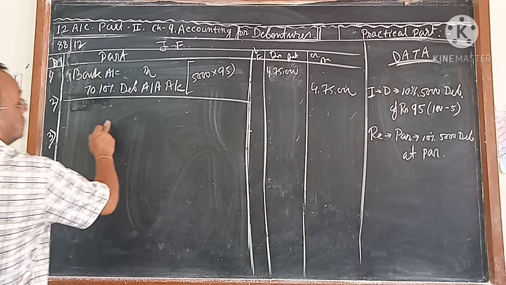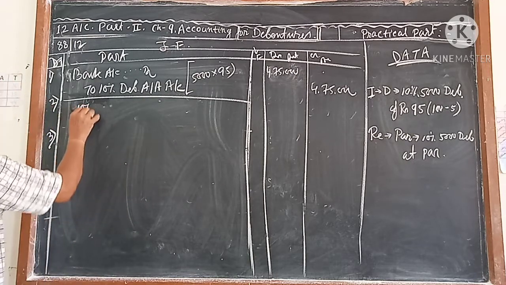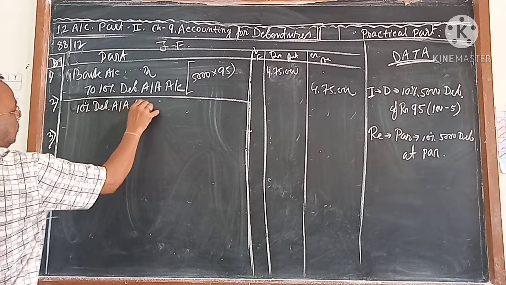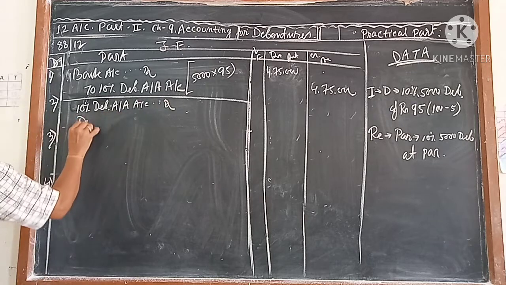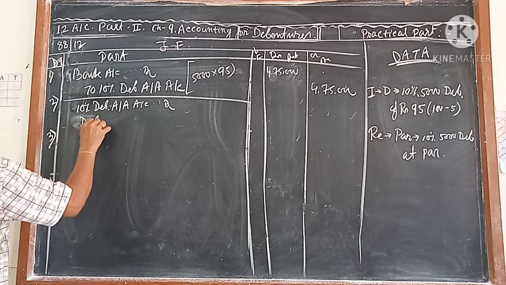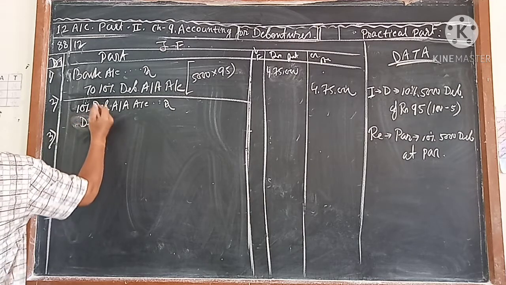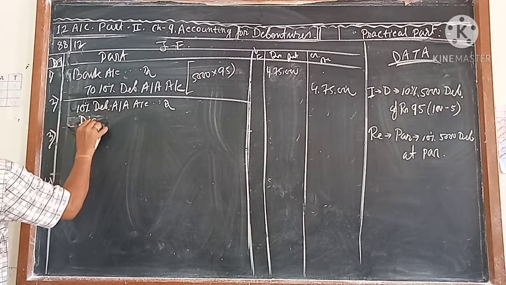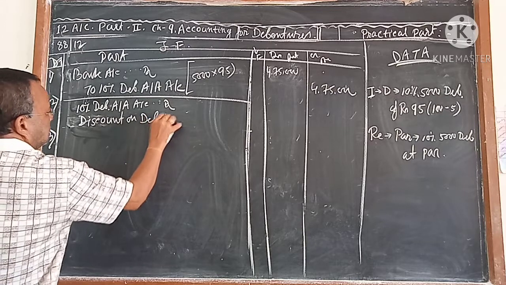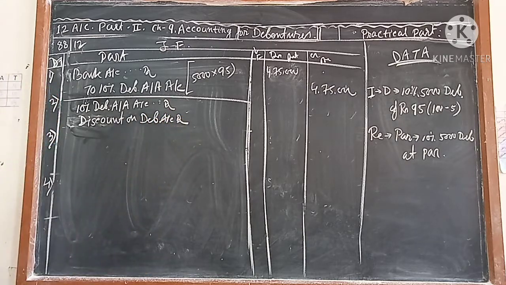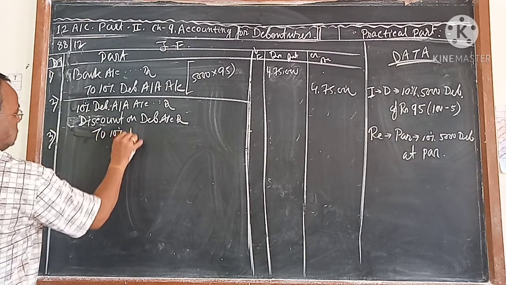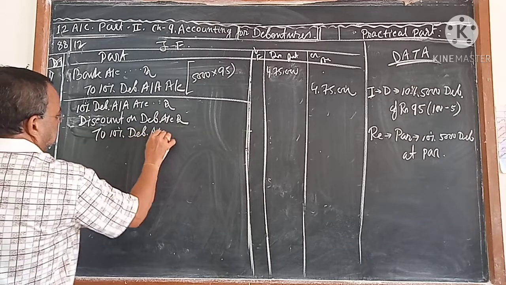So now, 10% debenture applications and allotment account debit, discount on debenture account debit, to 10% debenture account.